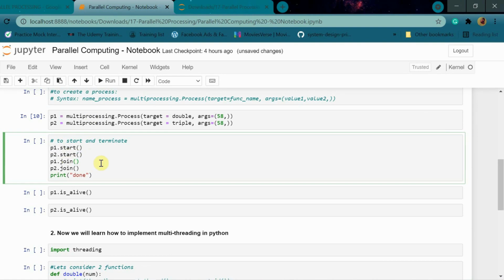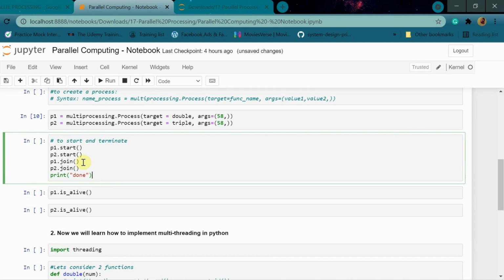To terminate the process, we will do p1.join. I don't know why it is called join, but I think if you read OS and all that, you will understand fork and join. So join is basically, let's say you are dividing it into processes, so when it ends, it will join and terminate. That is why I think it is join. I don't know the original reason, sorry. Anyways, that is not relevant. You just know that it is join, and you'll be good to go. And then I am printing done.